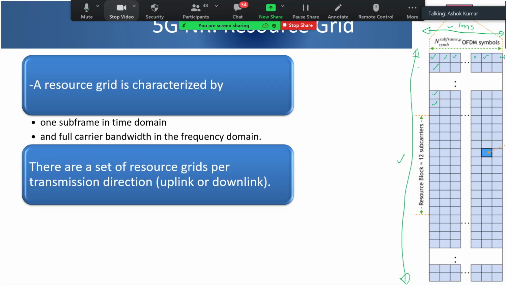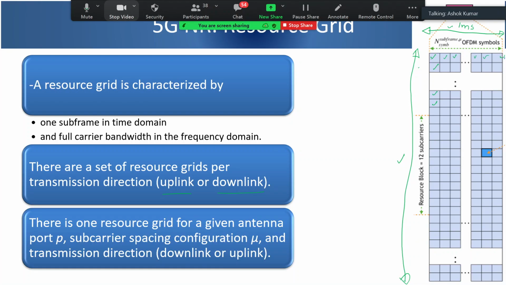So is there only one resource grid, or can there be more than one? There can be a resource grid for each transmission direction, that is, each uplink and each downlink. If there are parallel transmissions, that many grids for that direction will exist.